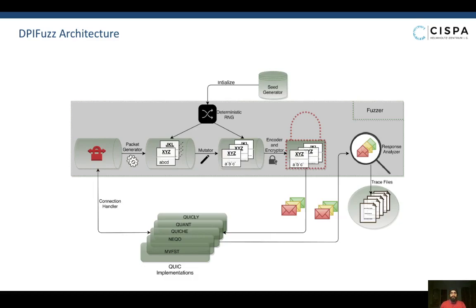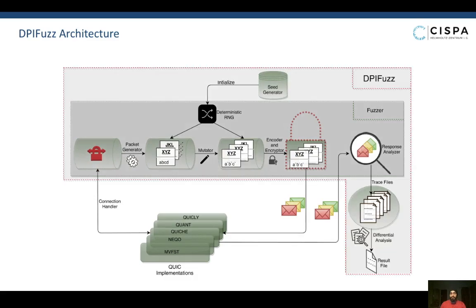The trace files of all the implementations for a particular logical sequence of packets are compared, and then all the implementations that had differing behavior are recorded, along with the seed value and the generator used to generate the said sequence. We then replay the sequences again later and analyze the cause for the divergent behavior of the implementations.